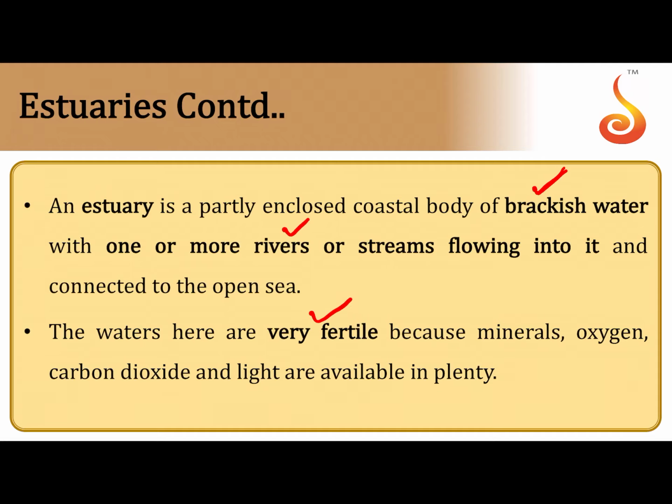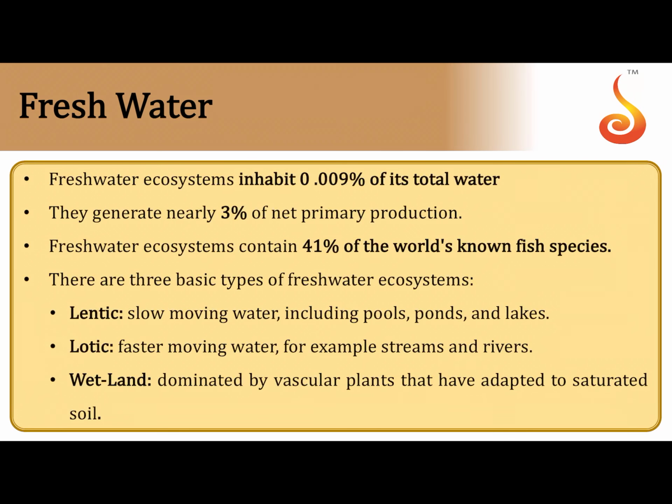the waters are very fertile because the river, while it is flowing down, is carrying with it a lot of minerals and a lot of oxygen and carbon dioxide, and light is also available in plenty because the water is flowing continuously. This carbon dioxide is required for the autotrophs in order to fix the solar energy to prepare organic matter through productivity. That's why the productivity is quite high over the estuaries as well.